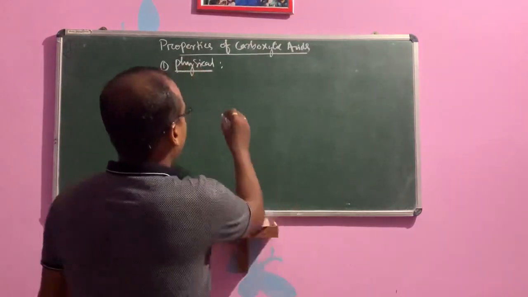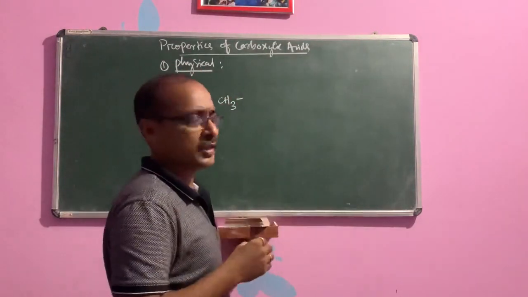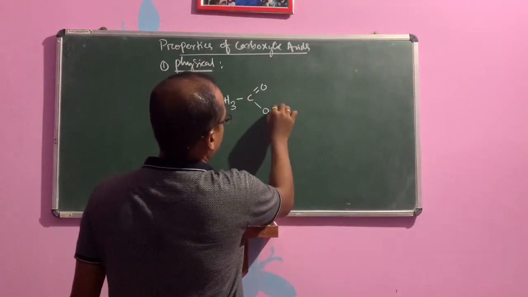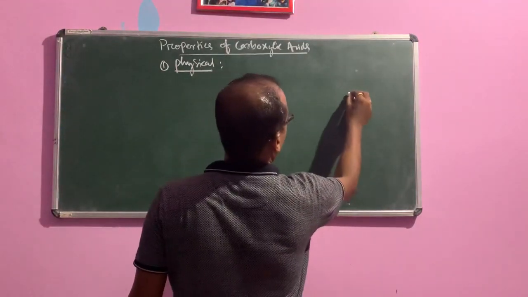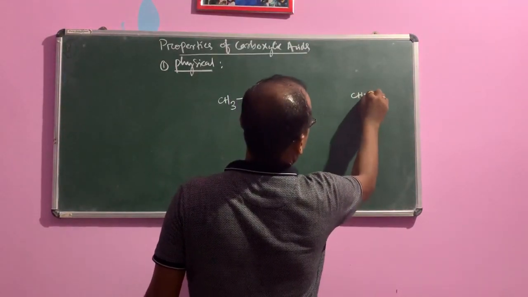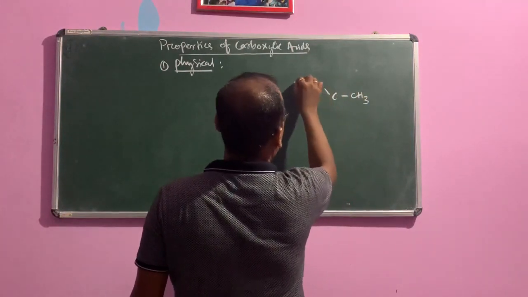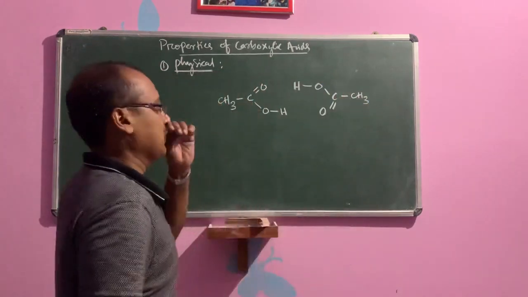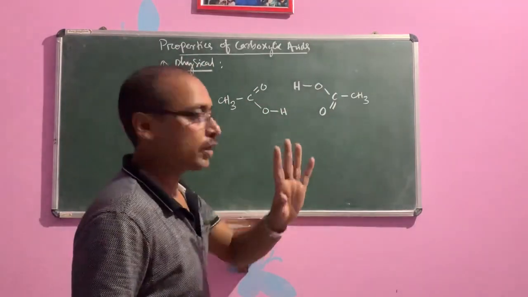So suppose this is a carboxylic acid. I am taking one example, acetic acid. There is C double bond O, that is your OH. Again another molecule, the same, CH3COOH.